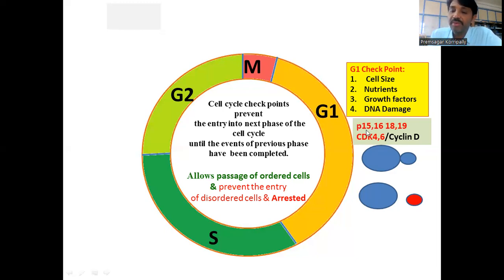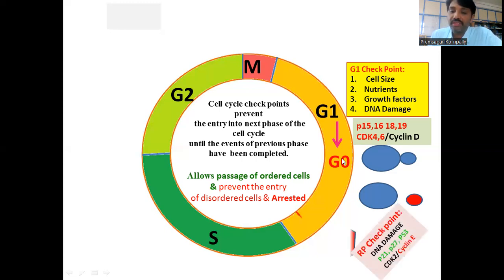So cell cycle inhibitors such as P15, P16, P18, and P19 bind to CDK4 and 6 and do not allow them to function as a kinase. Then the cell enters from G1 to G0. G1 to G0 is nothing but cell arrest. If there is DNA damage, the DNA has to be repaired, and only then does it move. So if any one of these is not available, then the cell goes from G1 to G0.